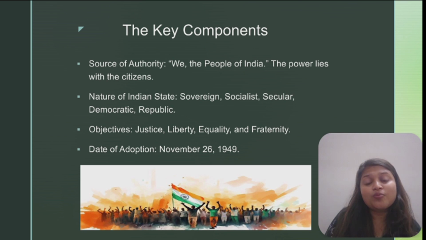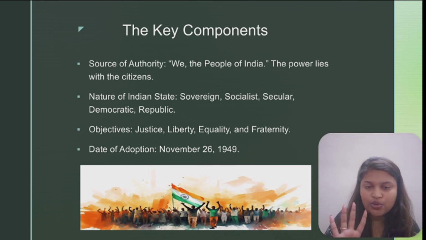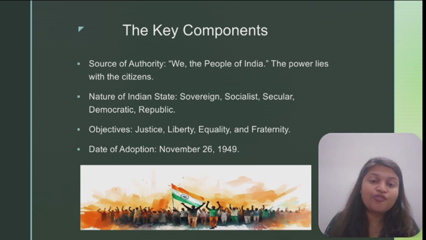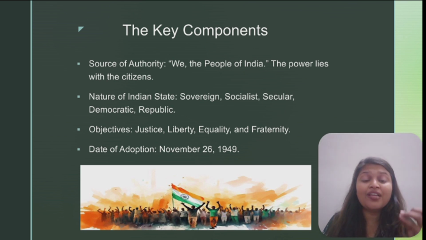And going on with the objectives that the preamble has, it enlists four objectives of a constitution: justice, equality, liberty, and fraternity. Right? What does justice mean? It gives three dimensions of justice in the preamble: social, economic, and political justice. That means no person is discriminated against on the basis of race, caste, sex, and wealth. And also every person above the age of 18 has the right to vote, irrespective of religion, caste, sex, place of birth, and all.